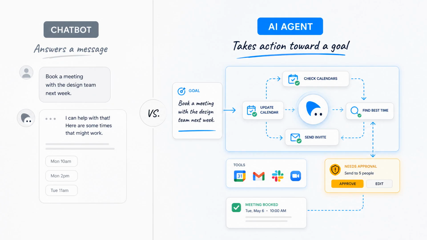A normal chatbot usually answers a message. An AI agent is different because it is built to take action toward a goal. It does not just talk about what could be done, it can often decide what to do next, use tools, and continue working through a task.